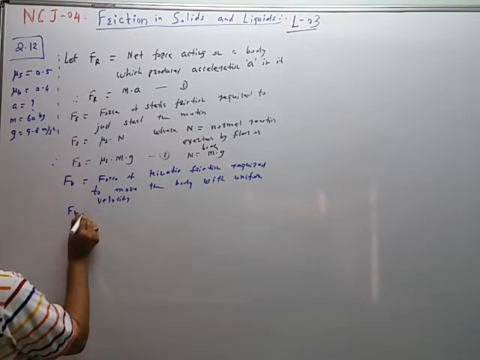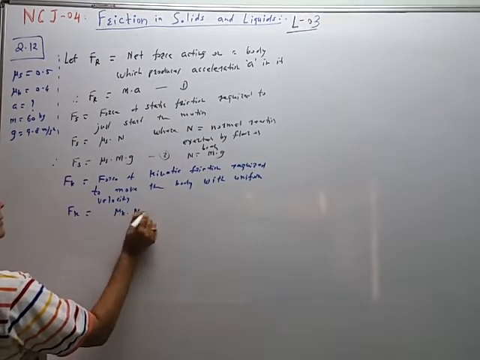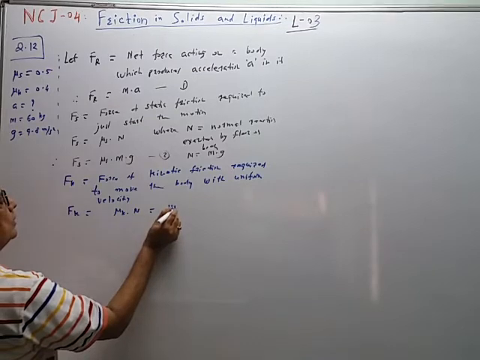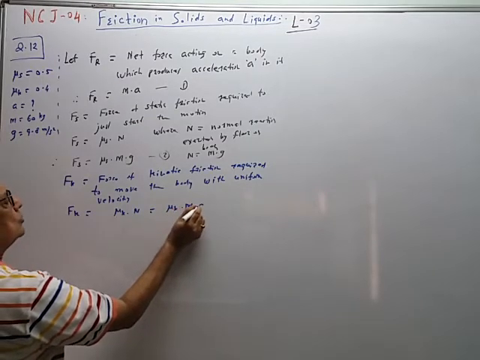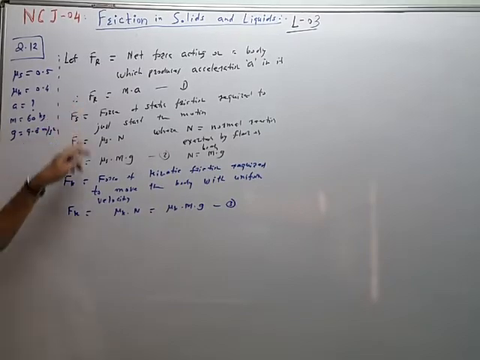Therefore, Fk is equal to coefficient of friction mu k into N is equal to mu k into m into g. This is the equation 3. So these are the three forces.